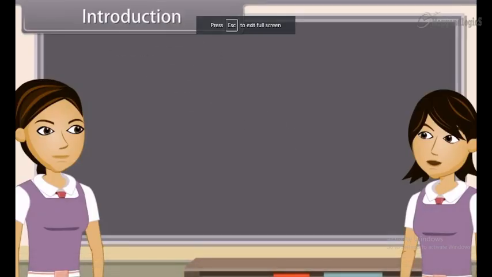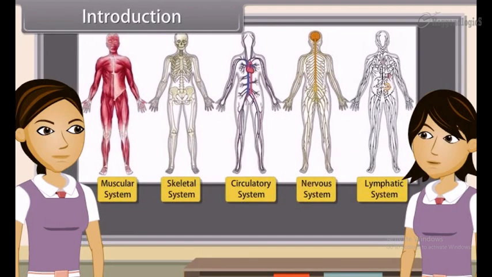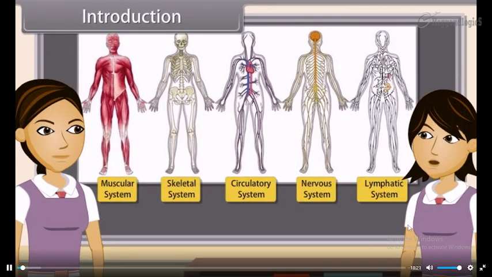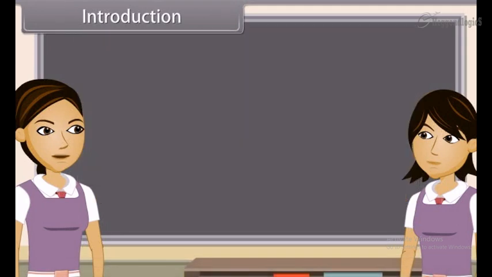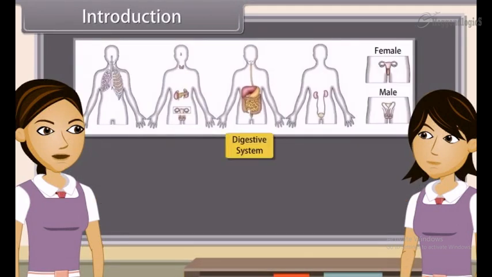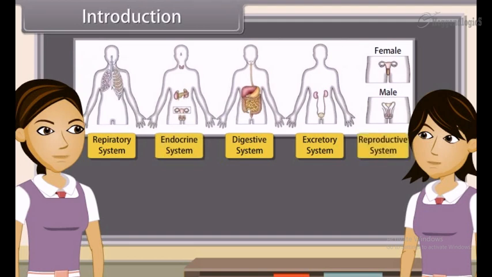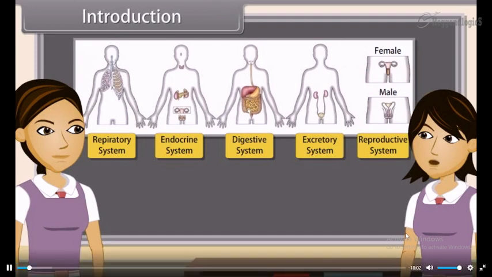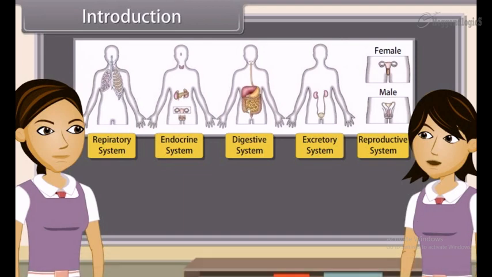As we already know, the body of higher animals like man is formed of a number of organ systems. Some of the examples are digestive system, respiratory system, circulatory system, excretory system, etc. So we can say that each system is specialized to do a specific function, such as nutrition, digestion, respiration, transport of materials, excretion, respectively. In each system, all the organs work together so that the whole system can work properly.